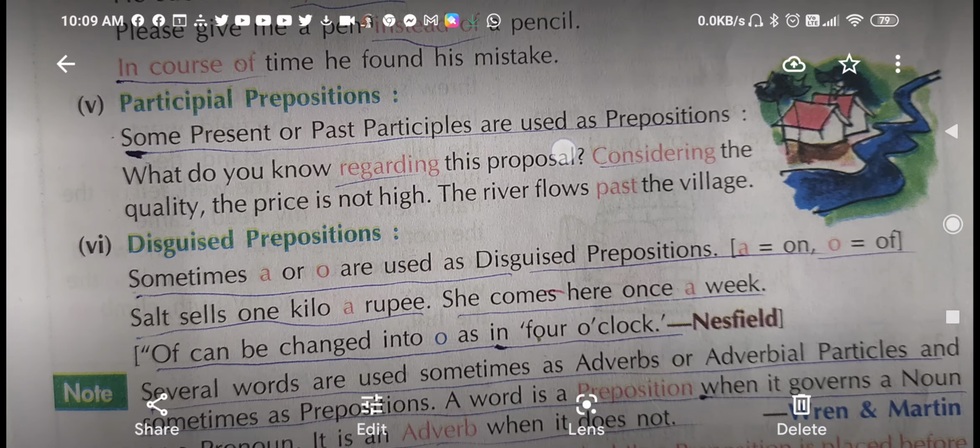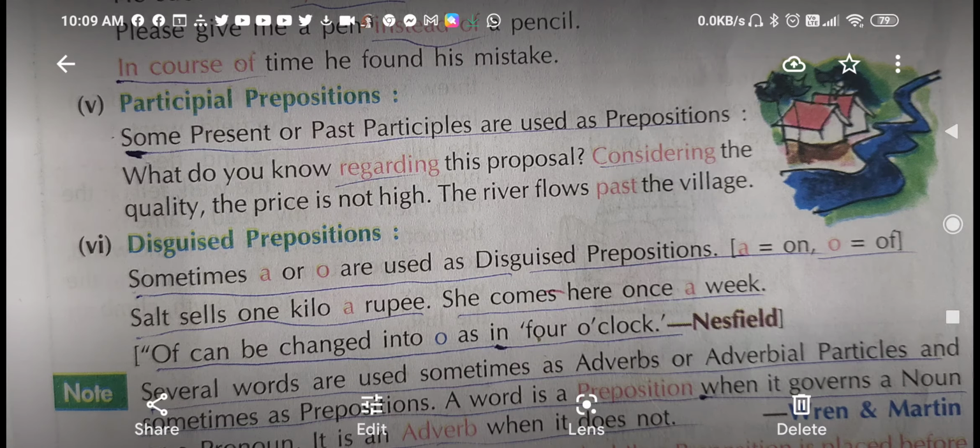Participle prepositions. Some present or past participles are used as prepositions. That is, sometimes we make use of the present and past participles as prepositions. You can understand with the help of the example what I am saying. What do you know regarding this proposal? Regarding, it is known to you that it is fourth form, that is present participle.